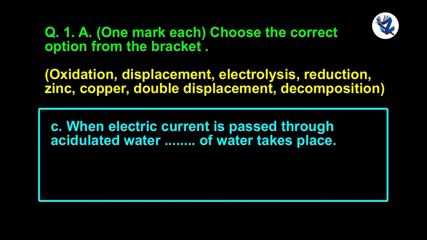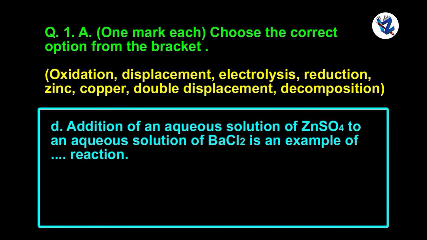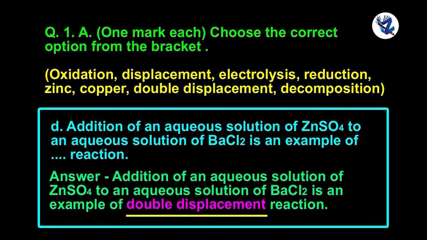When electric current is passed through acidulated water, electrolysis of water takes place. The addition of an aqueous solution of zinc sulfate to an aqueous solution of barium chloride is an example of double displacement reaction.